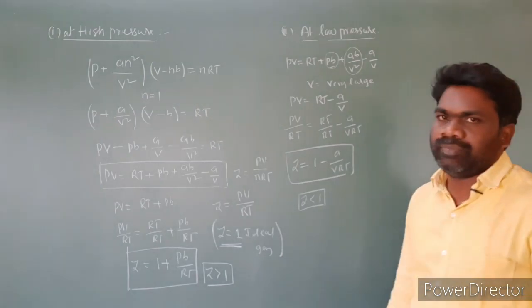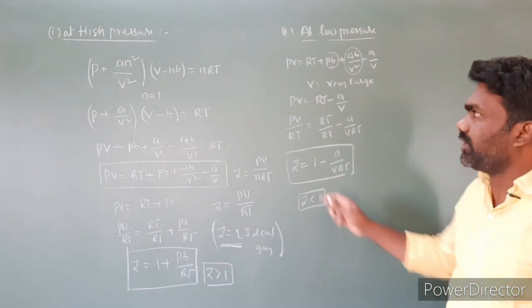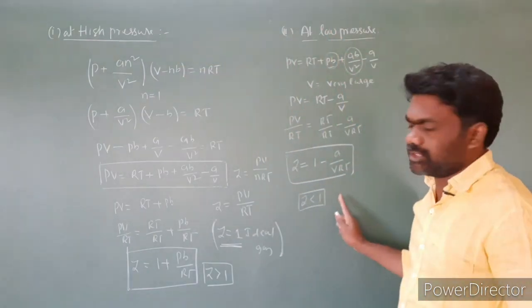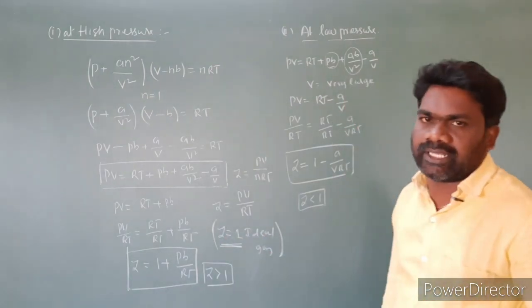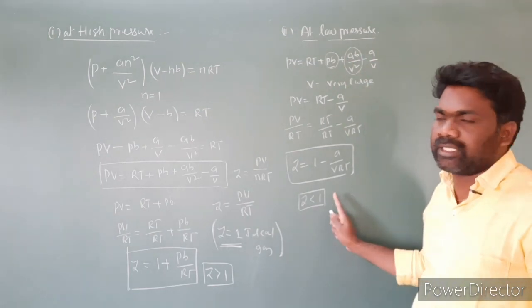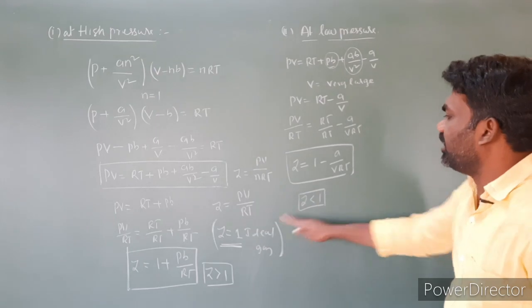In this case also, the real gases show deviation. At high pressure and at low pressure also, real gases show deviation. Only if Z is equal to 1 will they show ideal behavior. So at high pressure and low pressure, real gases do not follow the ideal gas equation. They will show deviation.